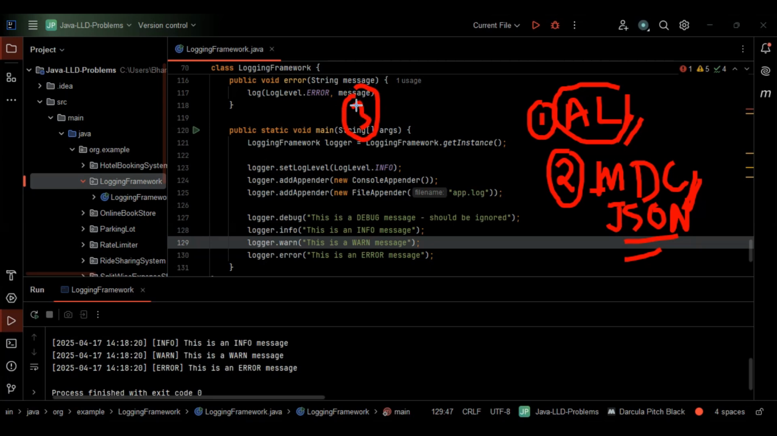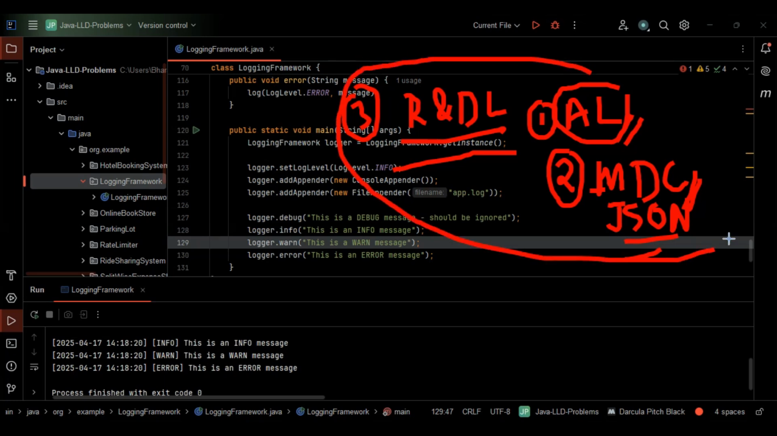The final one, the third one, is remote and distributed logging. We have to allow remote and distributed logging. I'll just write here RNDL. Remote and distributed logging. When I say remote and distributed logging, we have to add support for sending logs to external systems. That can be Kafka, Elasticsearch, Logstash, Splunk, anything, right? It can be anything, it's of your choice, for centralized logging and distributed environments, right? So we have to add support for sending logs to external systems for centralized logging and distributed environments. These three things we have to keep in mind.